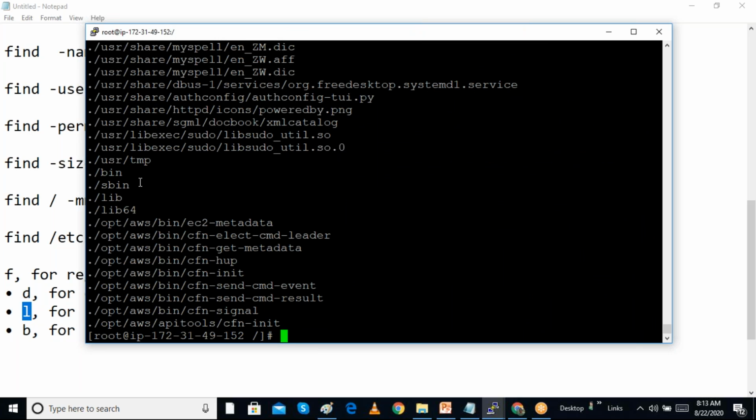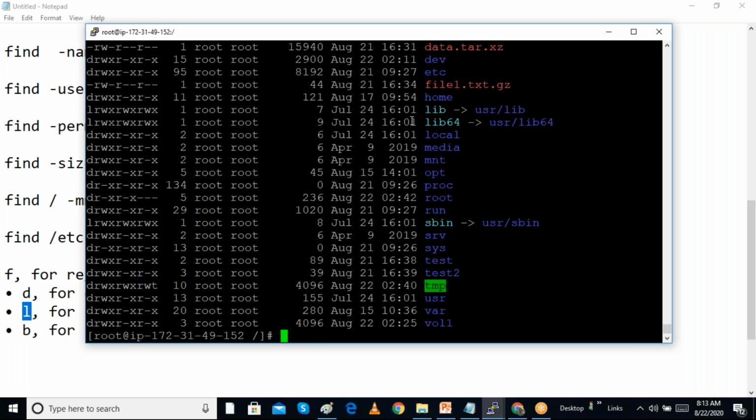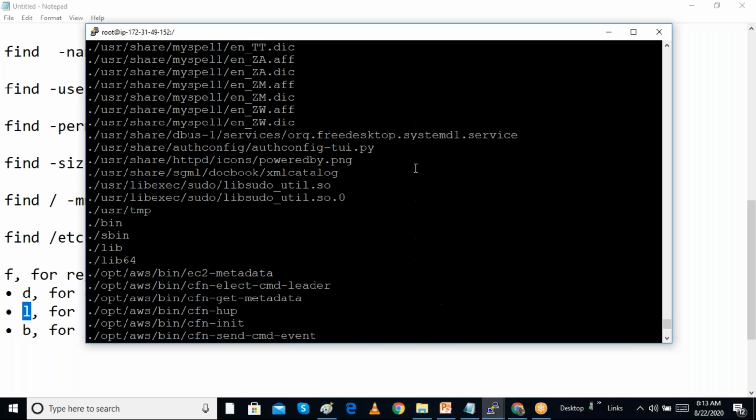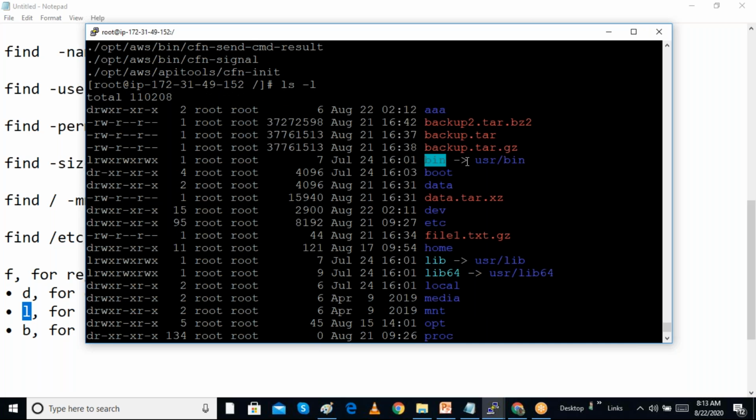The bin directory is also a soft link, and ls -l tells us that. We can see lib is a pointer to another folder, and the bin directory is a link pointing to another folder. So all this we can do.